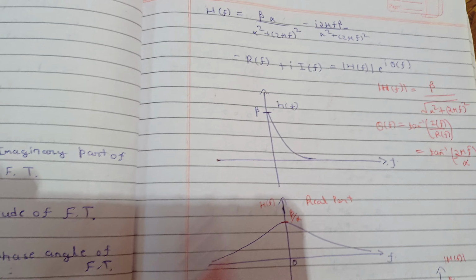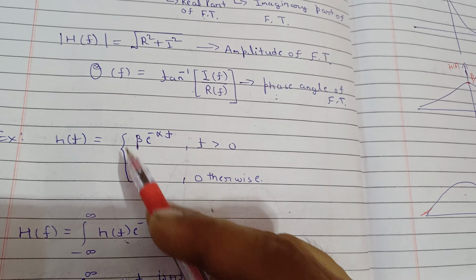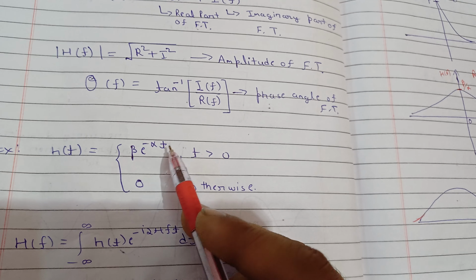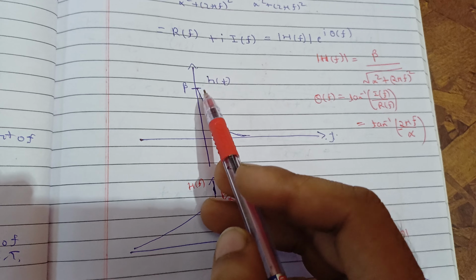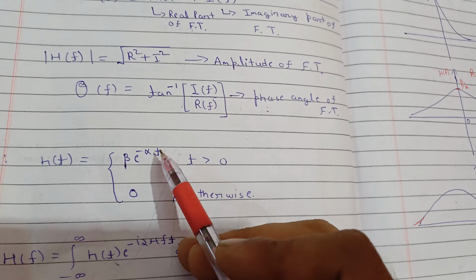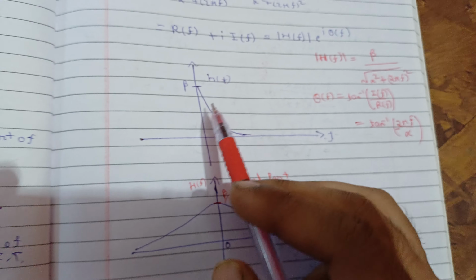This graph is for h(t). This h(t) was given as beta exponential minus alpha t. So this is an exponentially decreasing function, and for t tending to infinity, this will tend to 0, and this is for t greater than 0. So you can draw h(t) in terms of t this way, and at t equal to 0, this will be beta. So this is the graph of h(t).